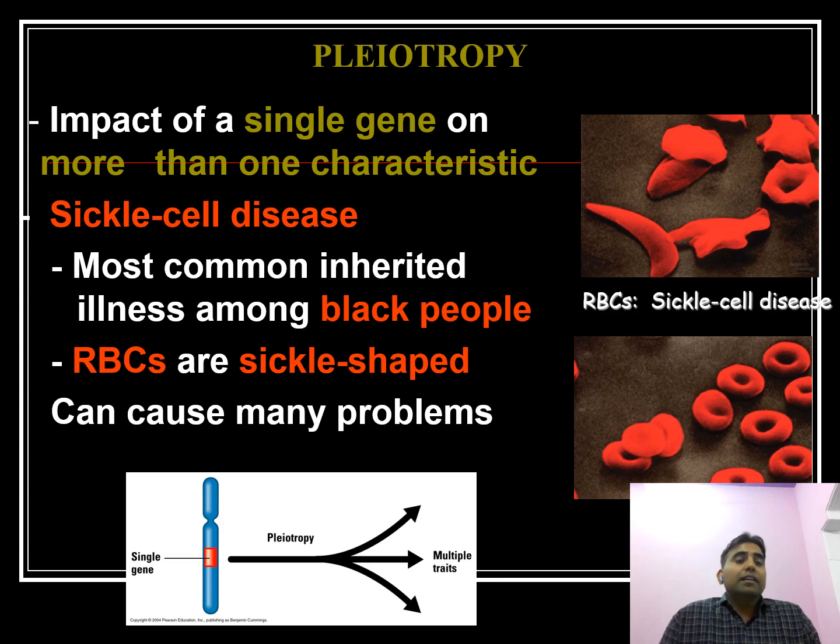Another example is QPM, quality protein maize. The gene is known as the opaque-2 gene, which causes shrunken grain and increases the lysine and tryptophan content. So two characters respond to a single gene; that is known as pleiotropy. In sickle cell anemia, the RBC has a sickle shape, which is called many